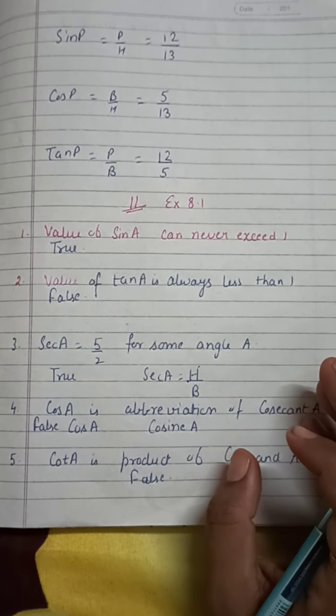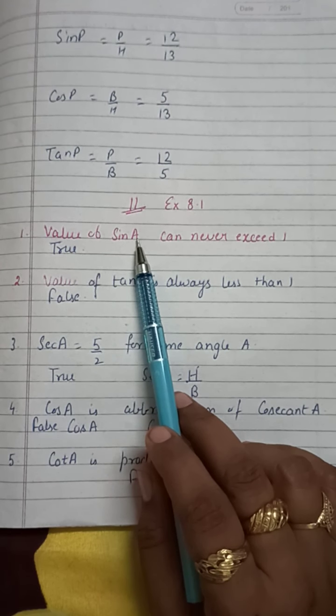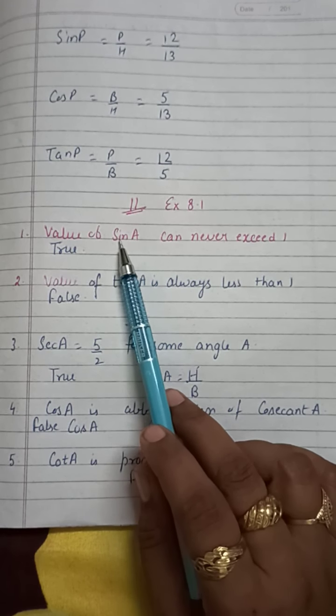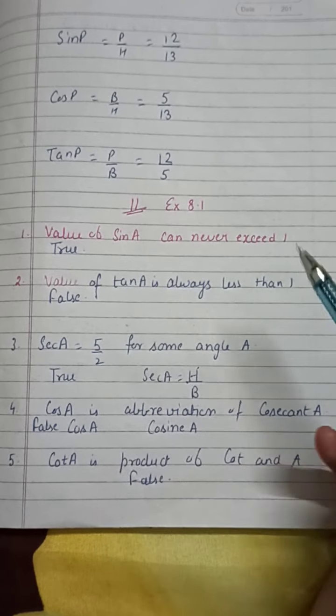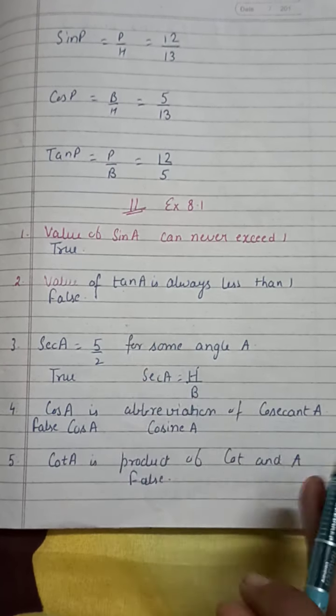Even in sin A, tan A, sin is the operator and A is the angle. The operator is applied on the angle A. So it is not the product of sin and A. Tan A is not a product of tan and A.